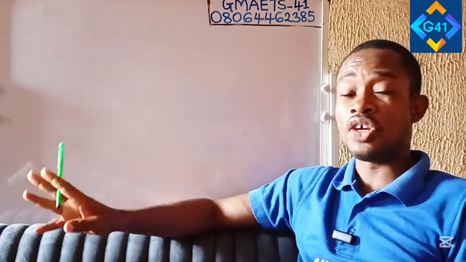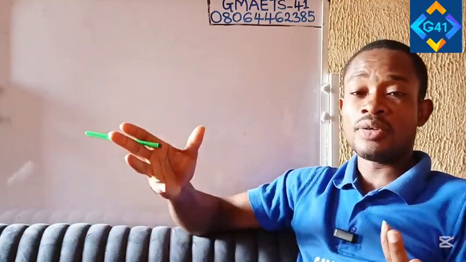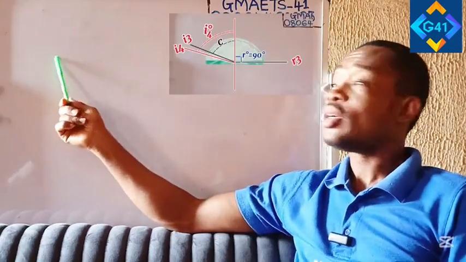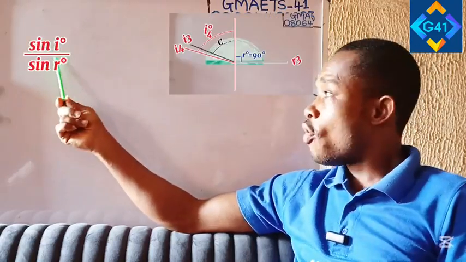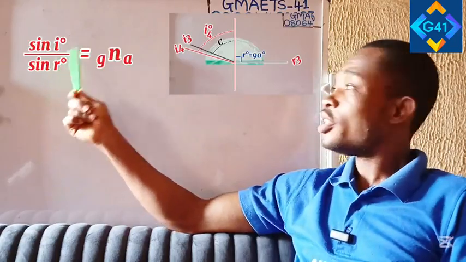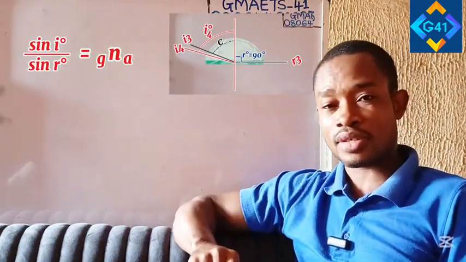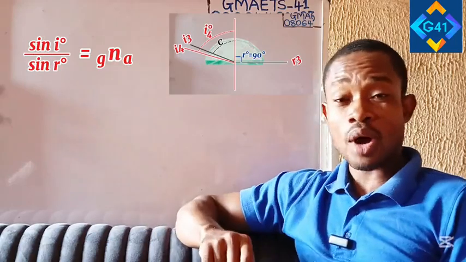The media we have here are the semicircular prism and, of course, the surrounding air. So we are going to have that sine i over sine r is equal to the refractive index.